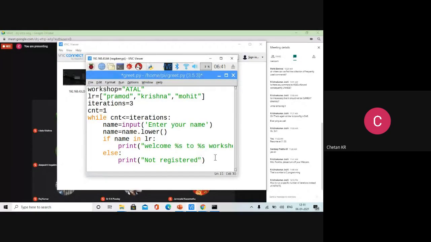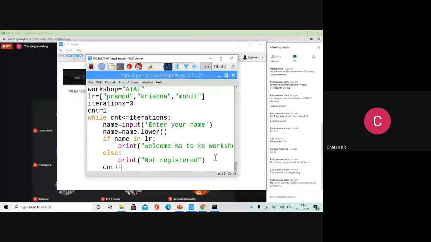But don't forget doing one more thing, count plus plus. Because count should increment, otherwise it will always be 1 only, and it is again the same as the previous case, an infinite loop. You start with 1, next time it has to become 2. So you have to make count plus plus. Now this program has 3 iterations. Count is equal to 1, first iteration, again plus plus, 2, second iteration, plus plus, 3, third iteration, like that.